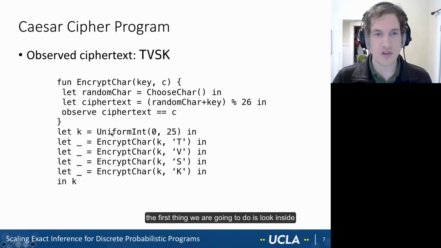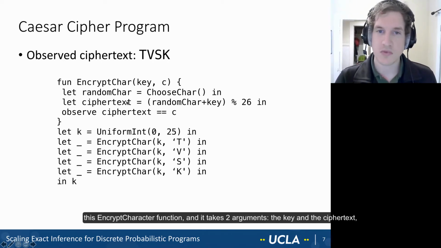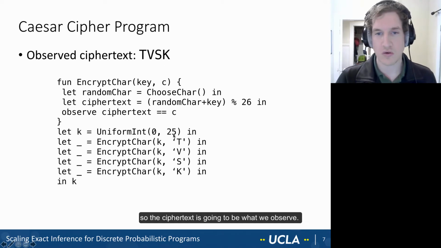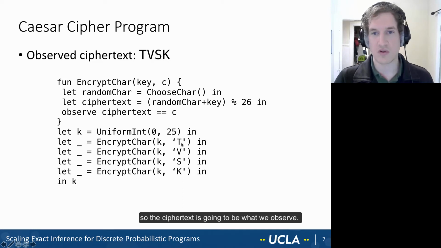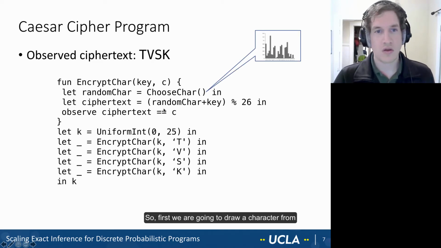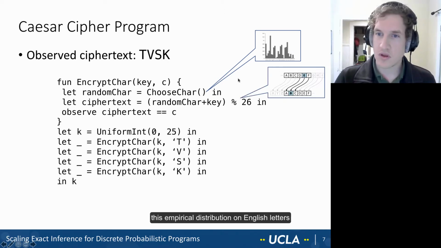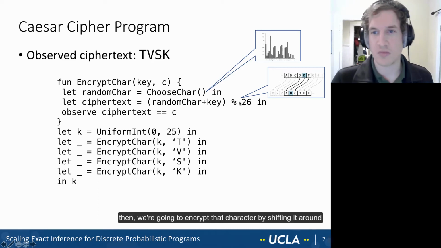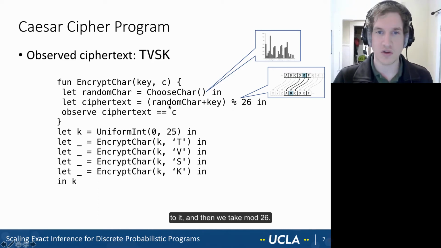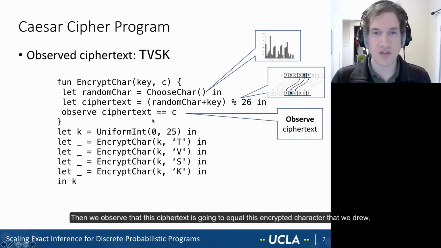So the first thing we're going to do is look inside this encrypt character function. And it takes two arguments, a key and the ciphertext. So the ciphertext is going to be what we observe. So first we're going to draw a character from this empirical distribution on English letters. Then we're going to encrypt that character by shifting it around. We add the key to it, and then we take mod 26. And we're going to observe that the ciphertext is going to equal this encrypted character that we drew.